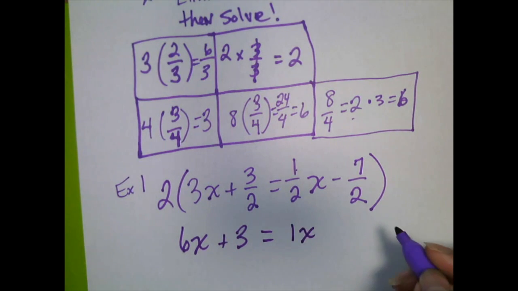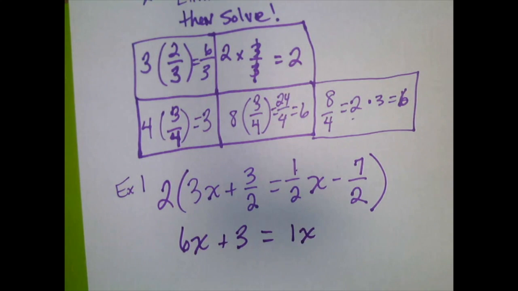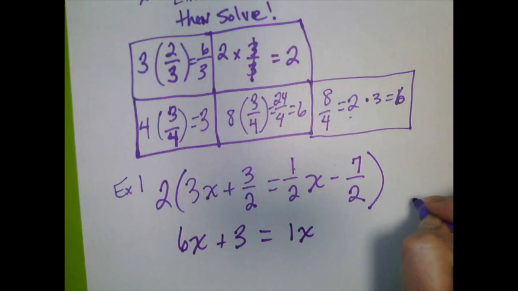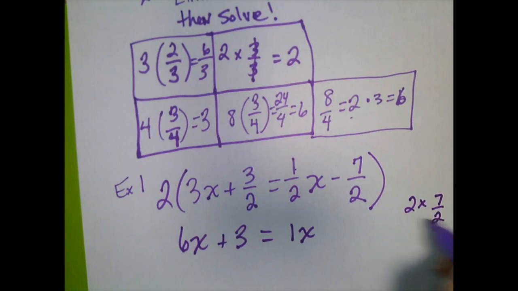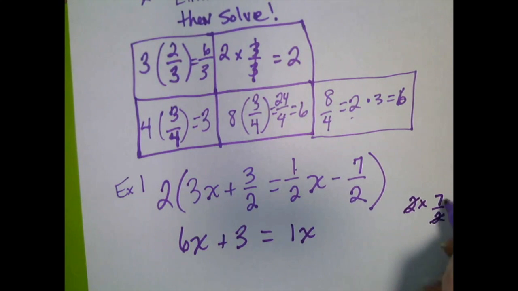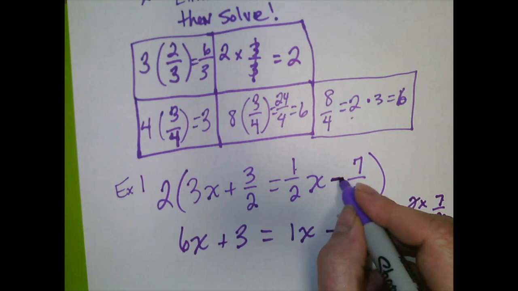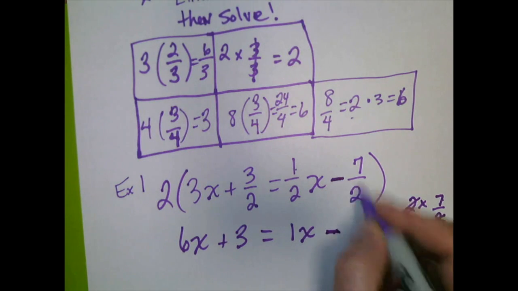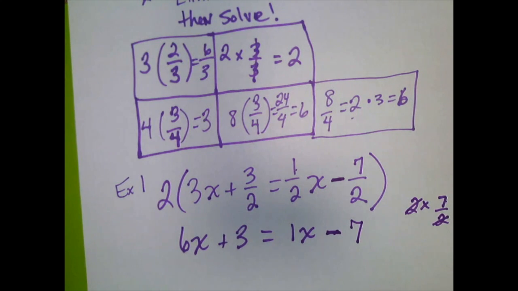And then here, 2 times 7 over 2, well, 2 divided by 2 is 1, so you're left with that 7. Now, don't forget to pay attention to that. That's a minus. So that means this answer is actually a -7.